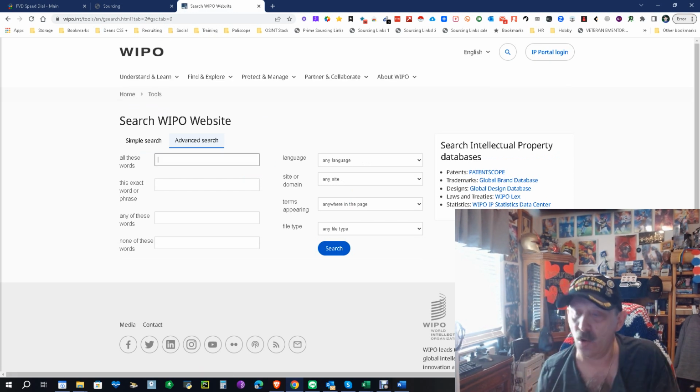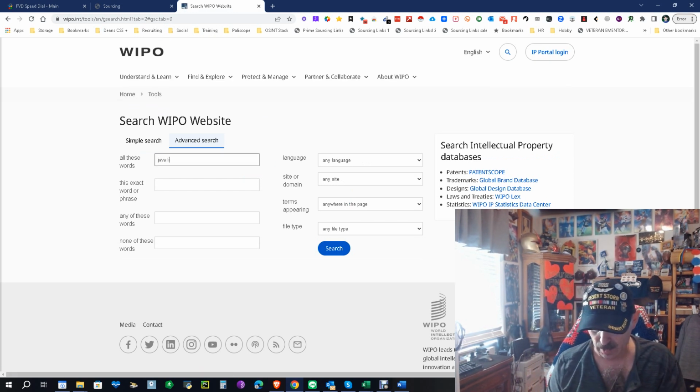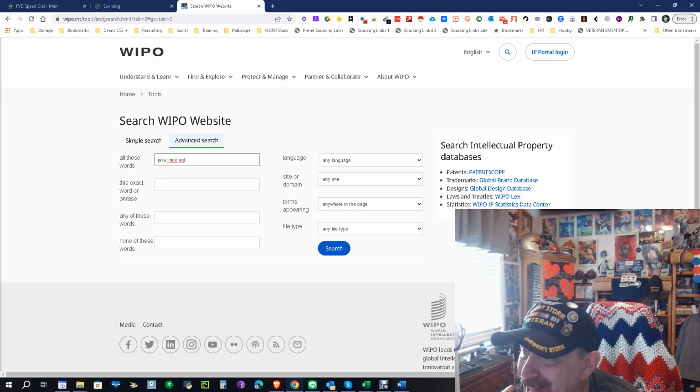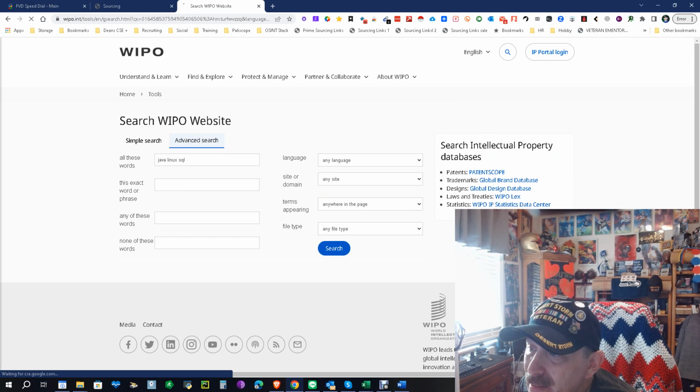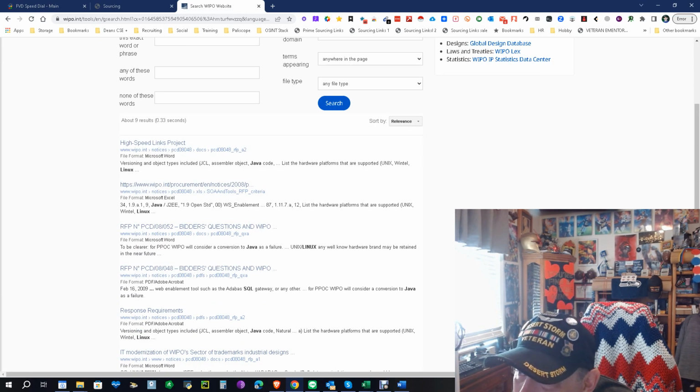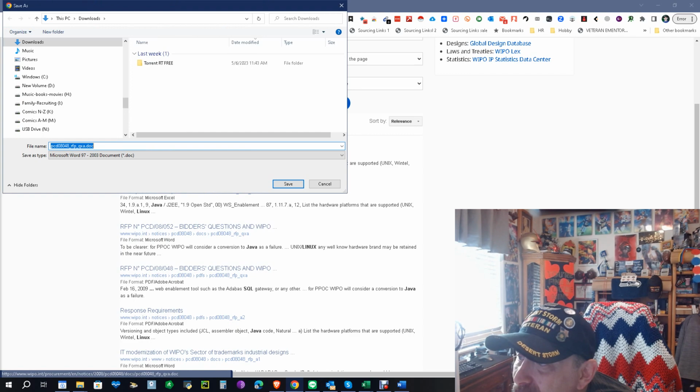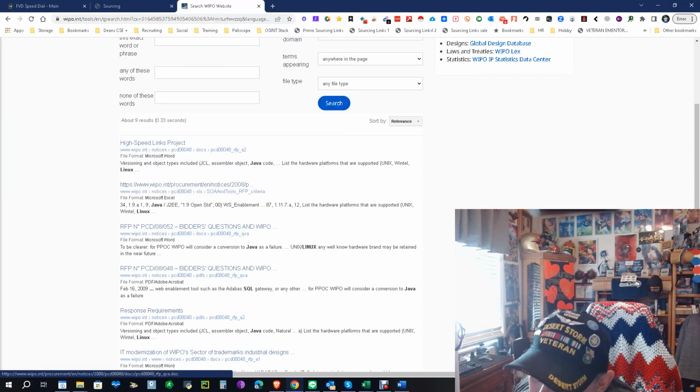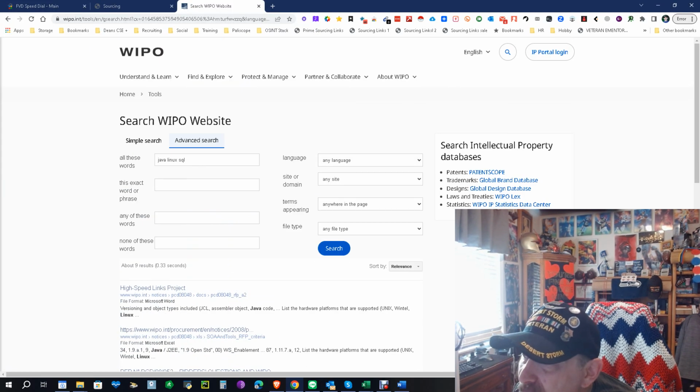So if I want all these words, let's do Java, Linux, and let's add in SQL, just, I don't know, because I can. And let's search to see what we get. Look down here. There's only, look at this. File format Microsoft Word. There's a Word thing going on. A failure involving Java. Let's open that bad boy up and see what it says. Oh, it wants me to download a Word doc. I'm not going to download it, but I could. But you get the general idea.